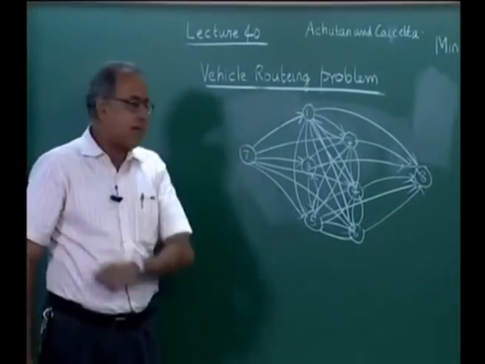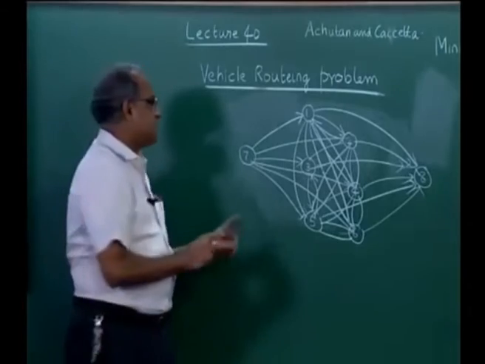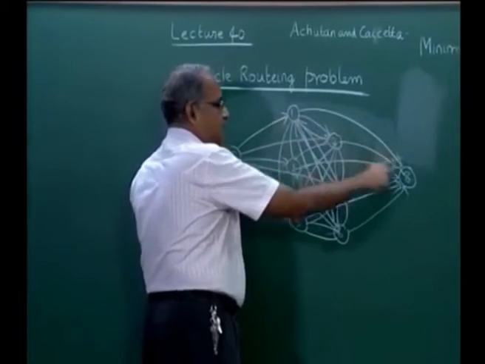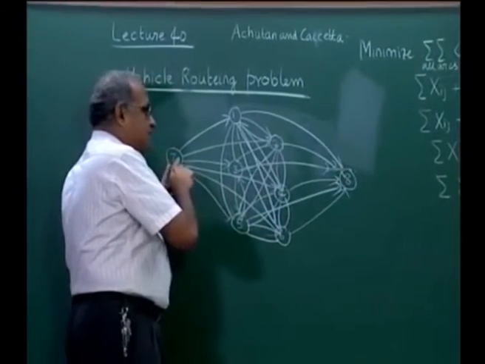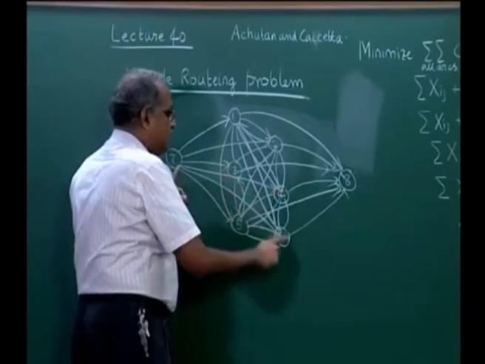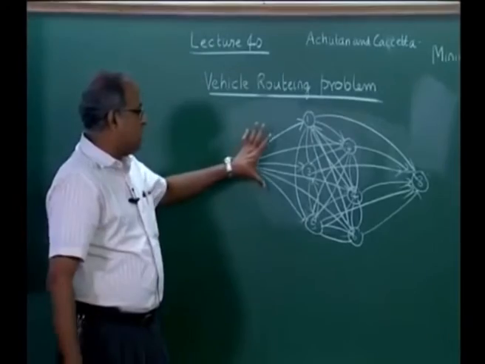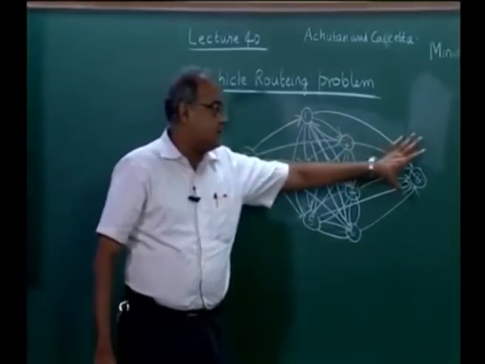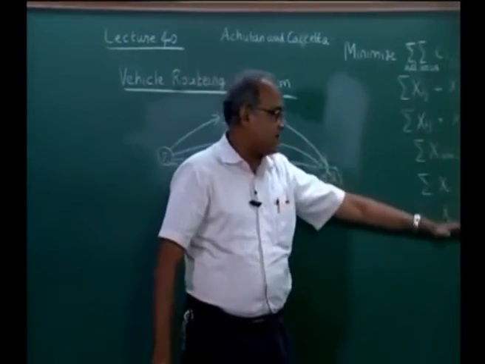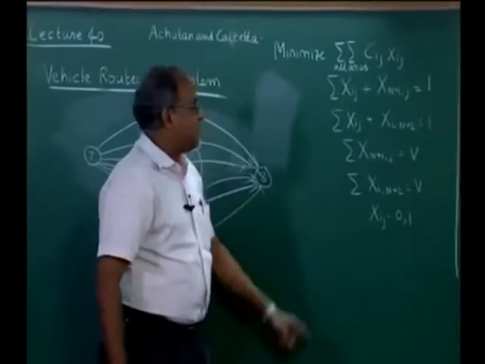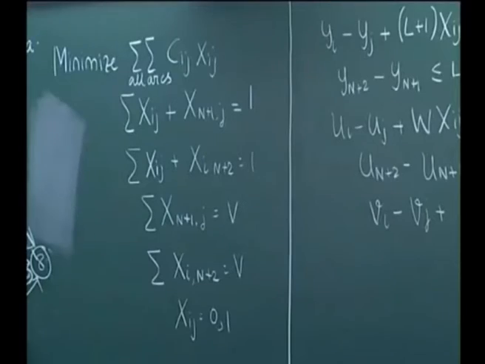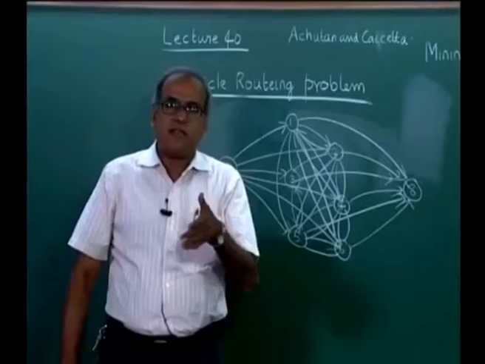It may also happen that one vehicle may just go from 7 to 1 to 8, while the other vehicle could do 7, 2, 4, 3, 6, 5, 8. It can happen, but it will ensure that 2 arcs go out of this, 2 arcs reach this, and Xij equal to 0, 1, minimizing the total distance would give us the distance that we travel in the vehicle routing